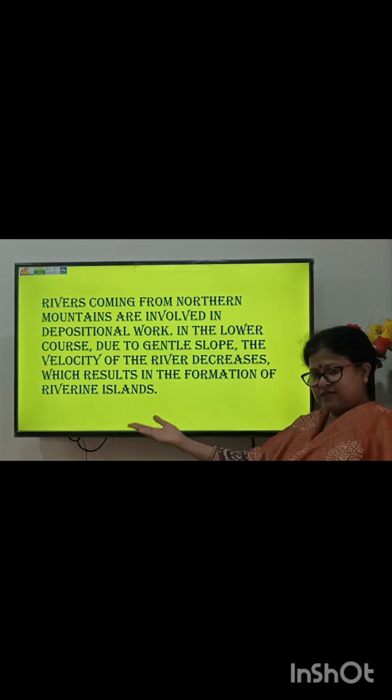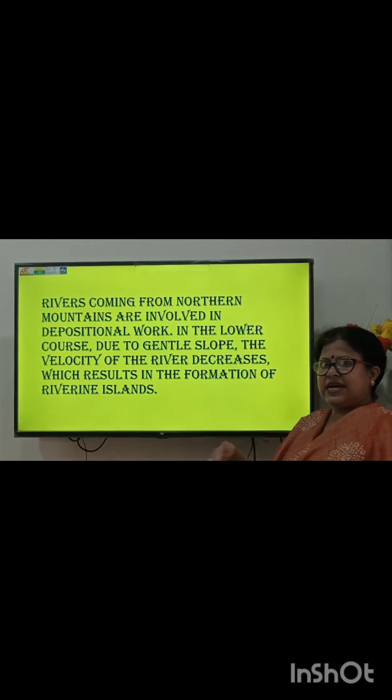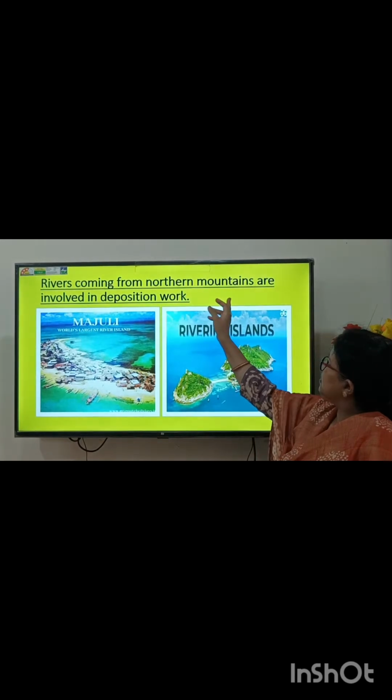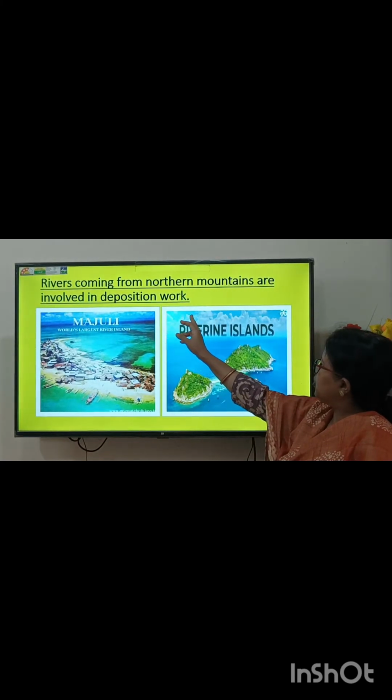and lastly it goes to the sea. It mixes with the sea, and during that time it settles down all the sediments. It becomes old and it dies lastly. Then no one will say that this is Ganga river's water or this is Yamuna river's water. This is Bay of Bengal's water, that is saline water. Rivers coming from northern mountains are involved in deposition work.